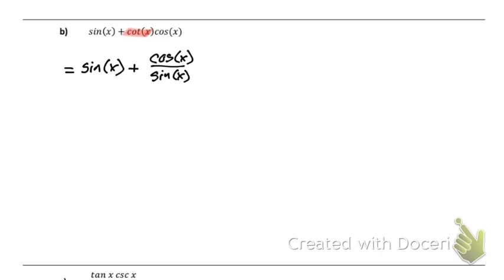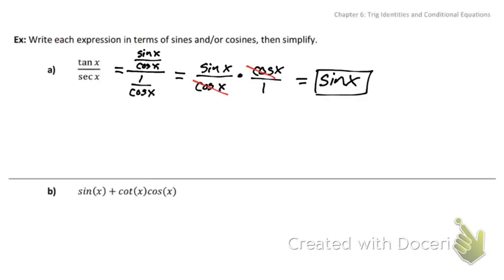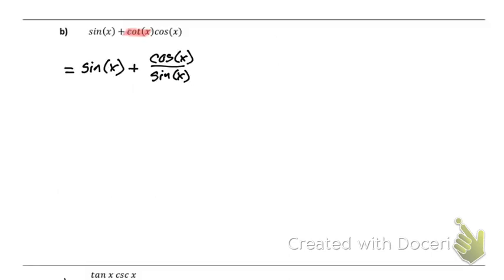Tangent and cotangent can be the hardest to remember. Because tangent can be rewritten as sine over cosine, and cotangent can be written as cosine over sine. Kind of how I remember that order: cotangent, cosine first. Cotangent, cosine on top. I always think about cotangent before I think about tangent. Tangent, sine on top. Cotangent is cosine on top. You need to know that. You need to keep those two straight because it's easy to flip those two. So I just always go cotangent, cosine's on top, and then I know what tangent is because tangent must be sine on top.